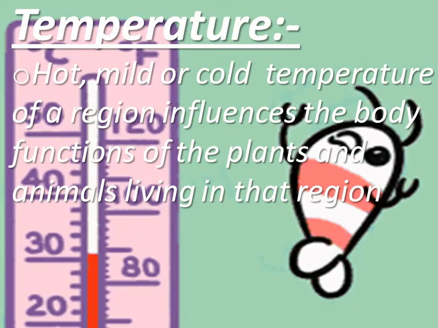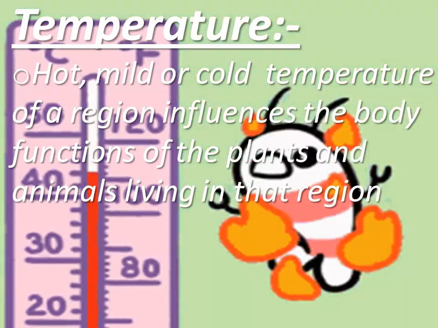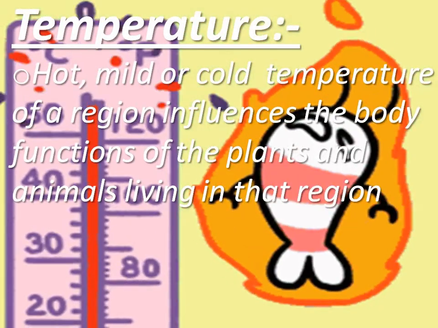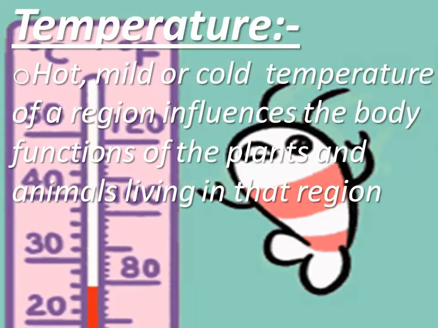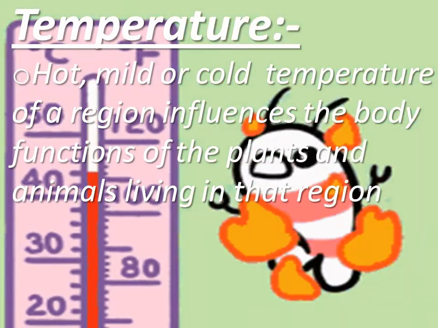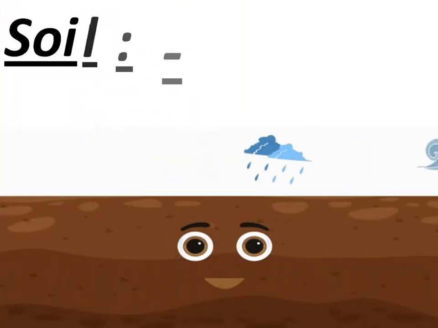Temperature. If you feel so hot, you will just turn on the AC or a fan. If you feel cold, you will just wear a sweater, right? See, hot, mild or cold temperature of a region influences the body functions. We are reacting to the temperature, as well as plants and other animals can also react. Soil.